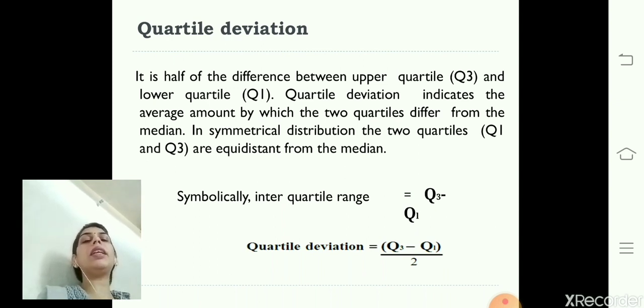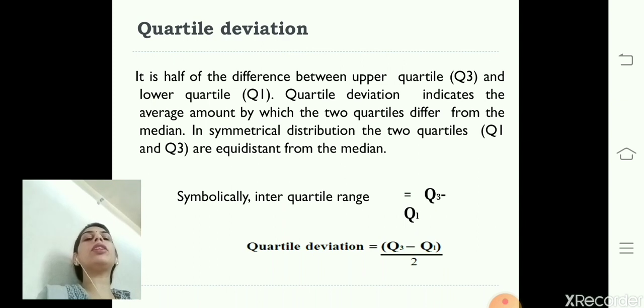So basically data can be divided into three quartiles, that is Q1, Q2 and Q3. Q1 is the first quartile, which includes 0 to 25%, the second quartile, that is Q2, which is 25 to 75%, and Q3 is 75 to 100%.